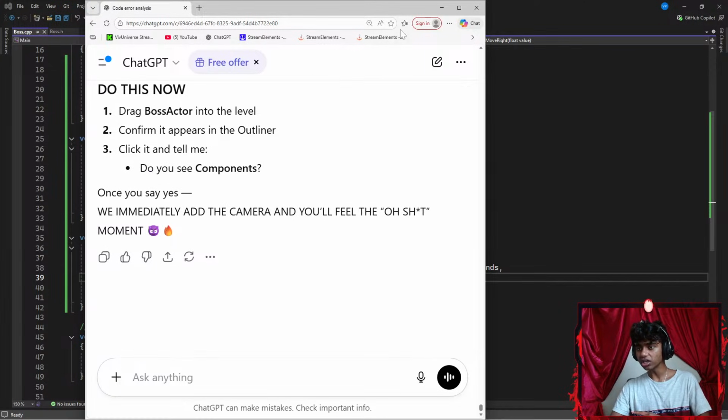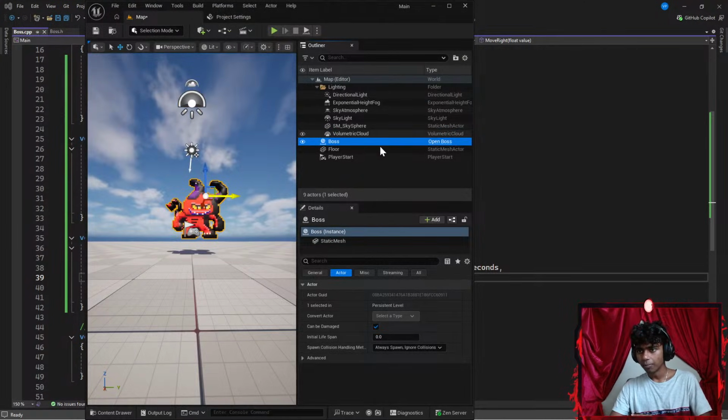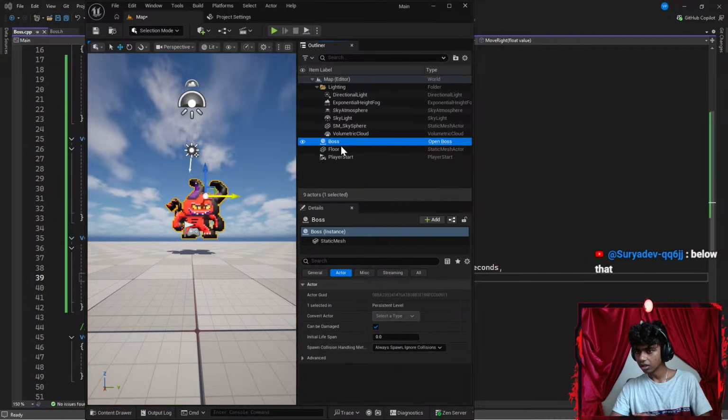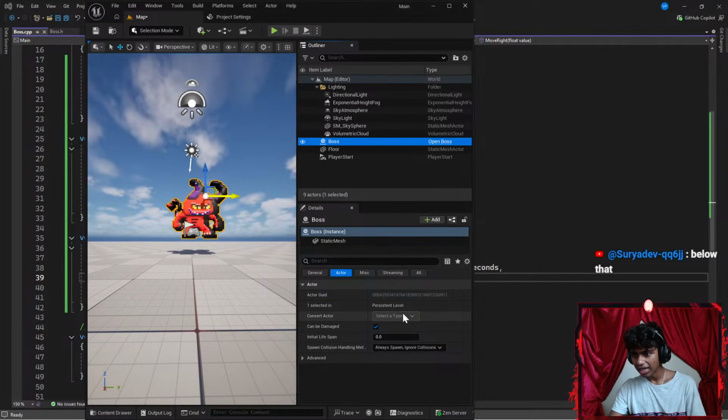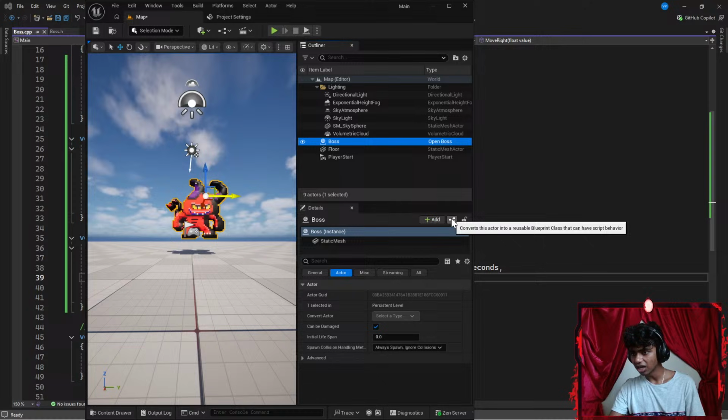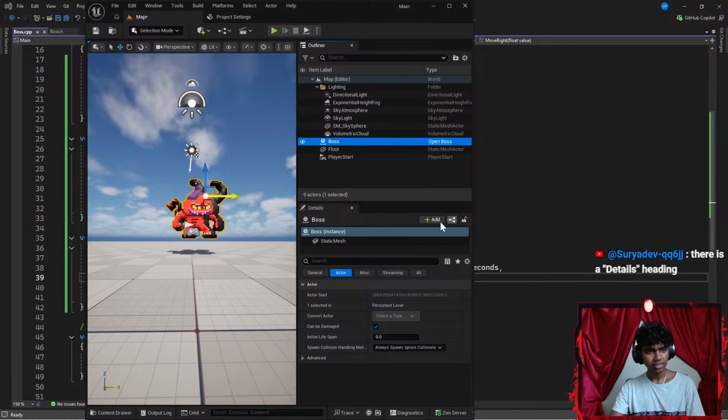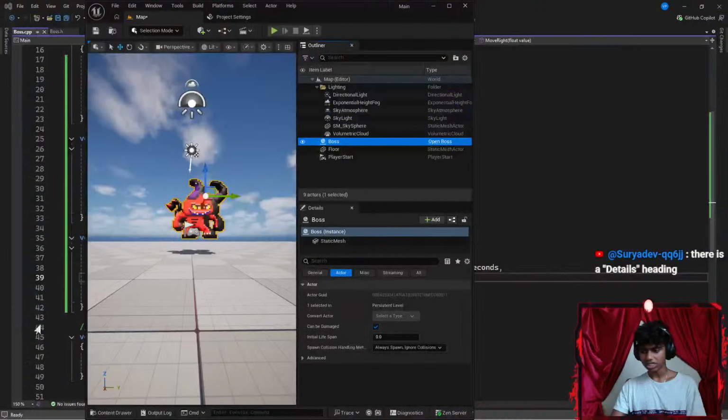Okay, so let's actually go to my Details panel. Below that, I see Floor. Below that, oh, I see Boss instance. There we go. Okay, where's Components here? Add New Components to this actor. Okay, I see. Guys, I think I should work on my seeing stuff. Convert this into Blueprint Class. There's a Details heading. Honestly, yeah, that does make sense. I see instance here.